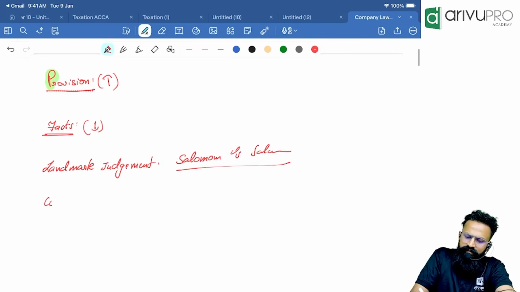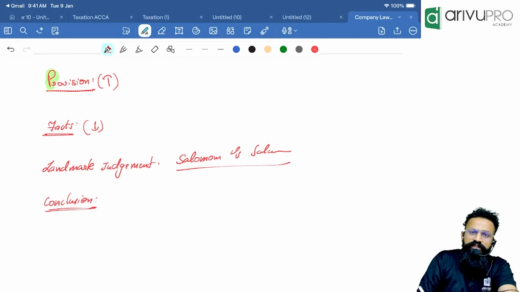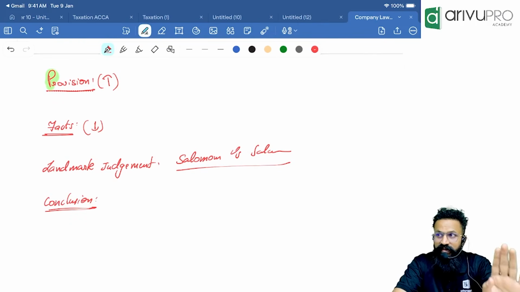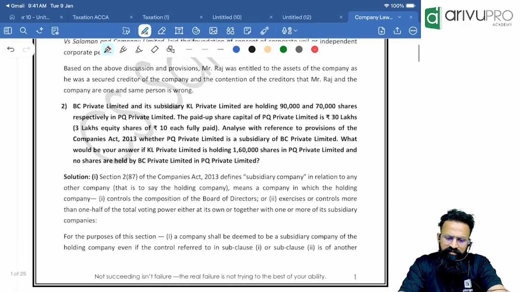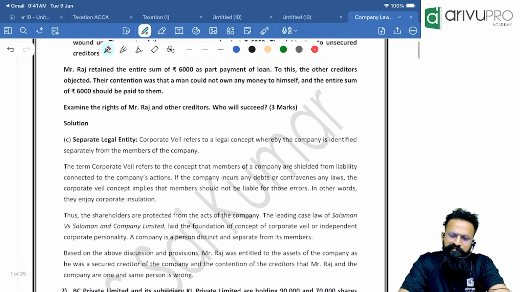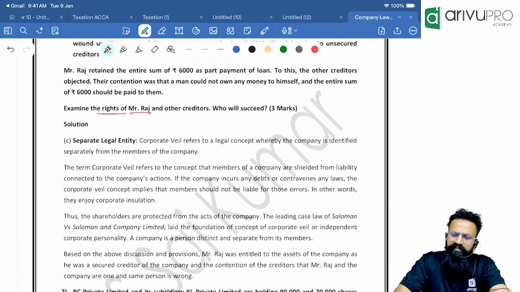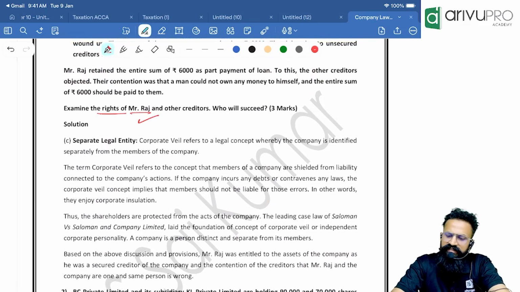The last paragraph will be the conclusion. In the conclusion, I will write, referring to the facts, provision and the decided case law, what we can say. They would have asked you in the question itself: what have they asked? Examine the rights of Mr. Raj. Mr. Raj is right in keeping the 6,000 rupees. Raj's contention is right and the creditors' contention is wrong.